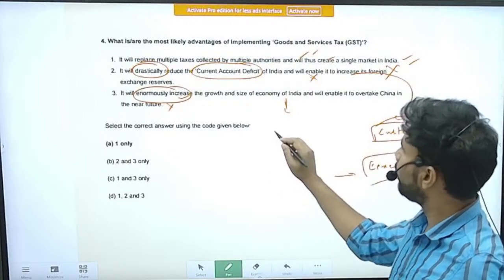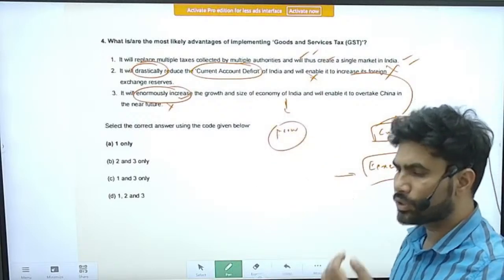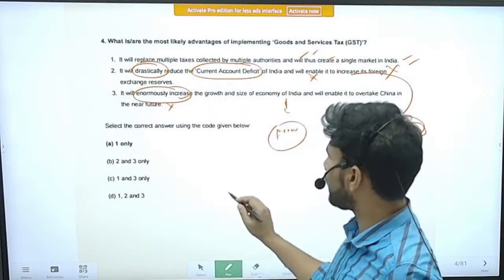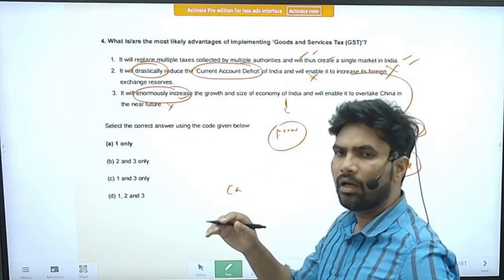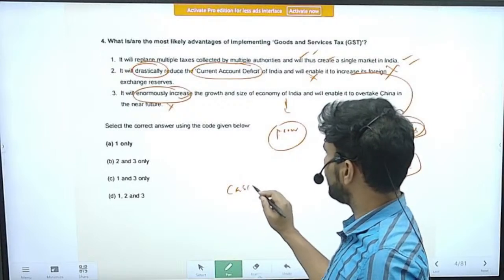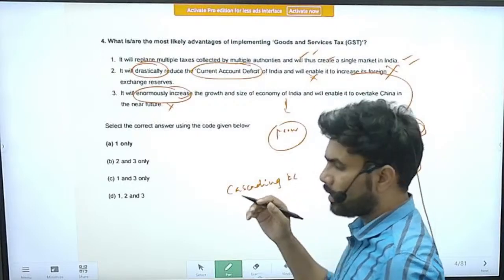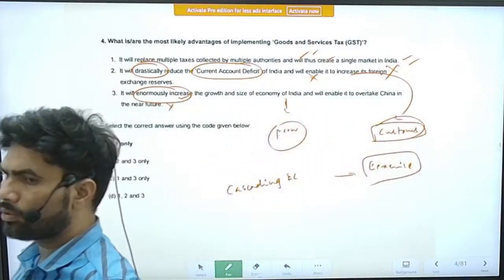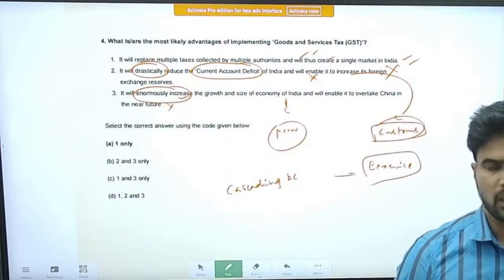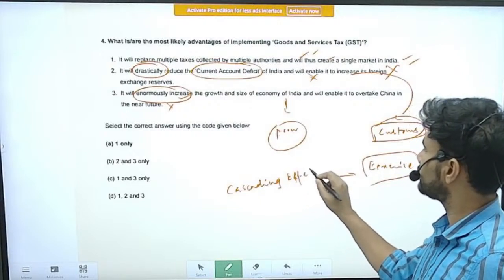In this way, production can be encouraged a little bit, or exports can also slightly increase because of the cascading effect of taxes under the earlier tax system. For the same good, we were imposing tax two to three times. That was known as the cascading effect of taxes.